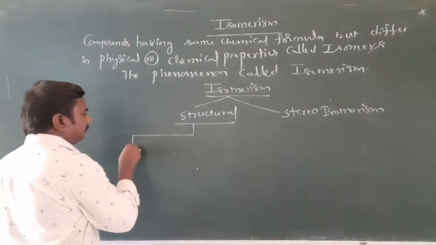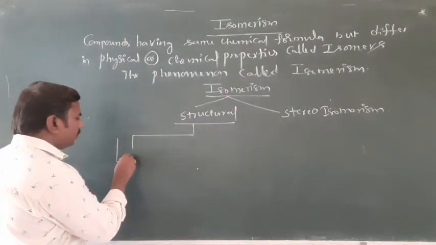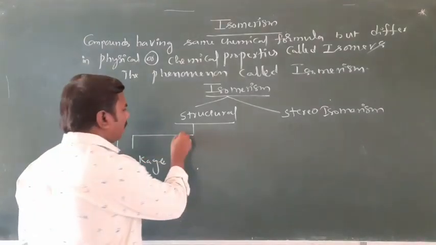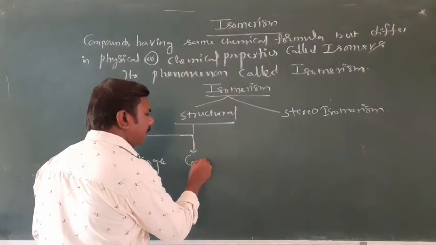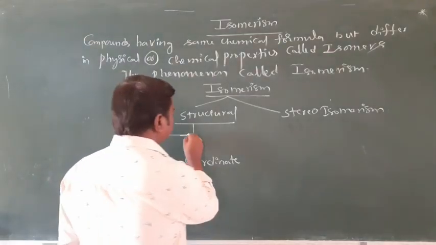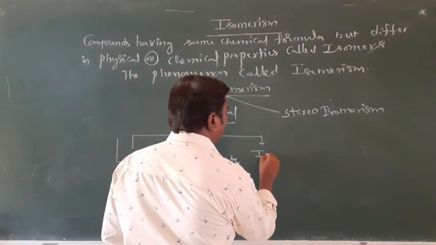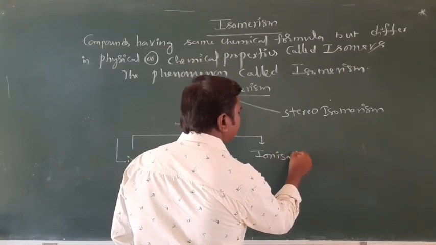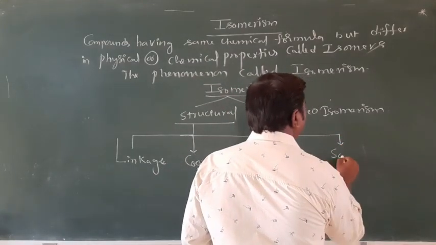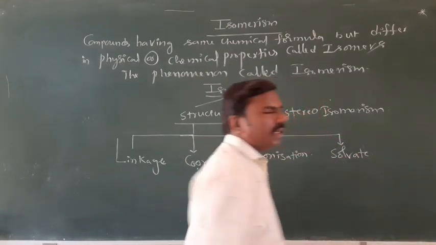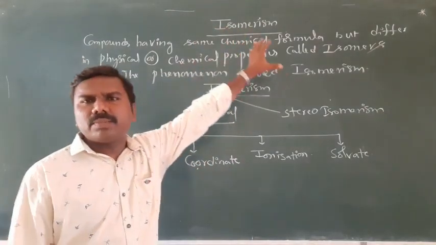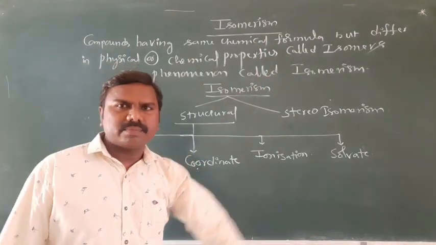First one is linkage isomerism. Second one is coordinate isomerism. Third one is ionization isomerism. And the fourth one is solvate isomerism. The definitions are easy, and the same statement is repeated in all of them.